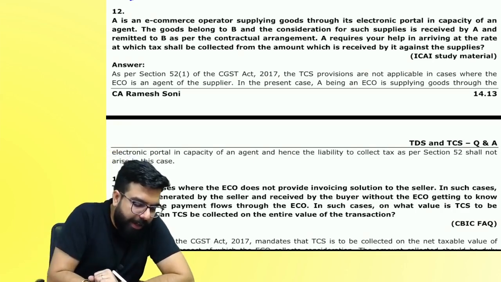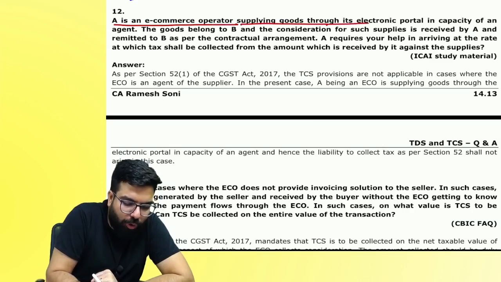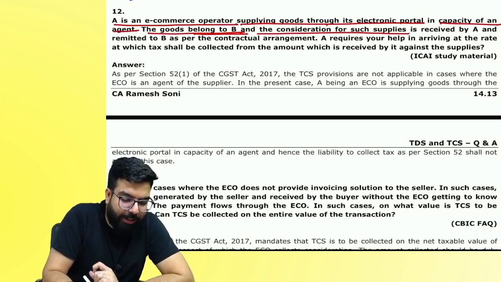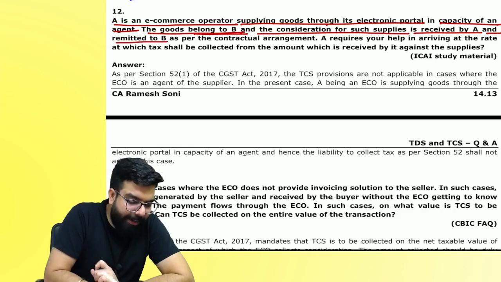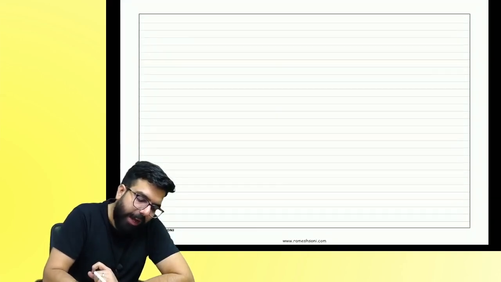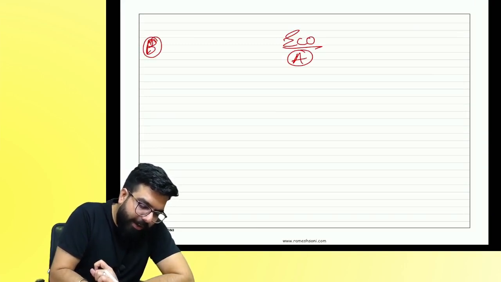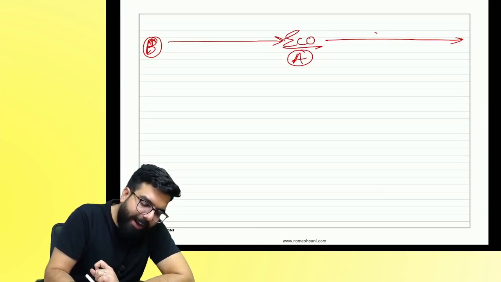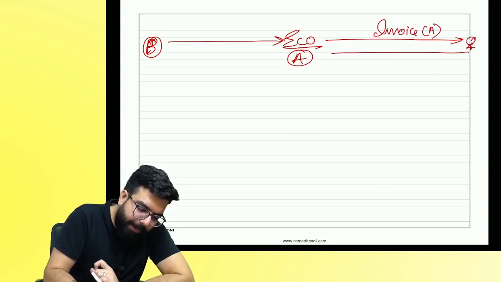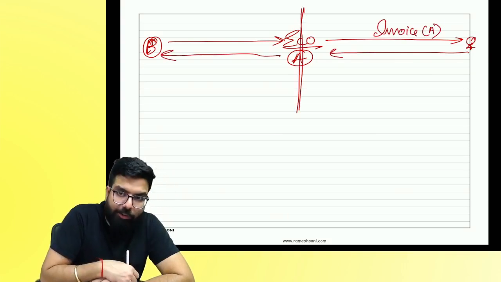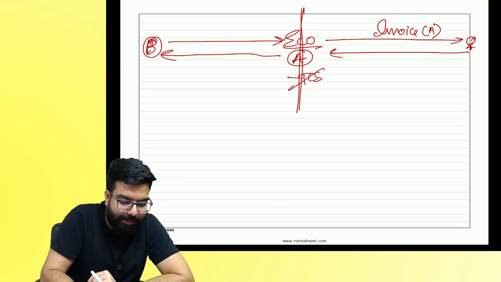A is an e-commerce operator supplying goods through an e-commerce portal in the capacity of an agent. The goods belong to B, and the consideration for the supply is received by A and remitted to B. I am an e-commerce operator, my name is A. There is one person B. He supplies me the goods, I supply the goods. Invoice in whose name? A's name. Customer makes the payment to me, I make the payment. Are they two different supplies? Yes or no? Will I deduct any TCS?